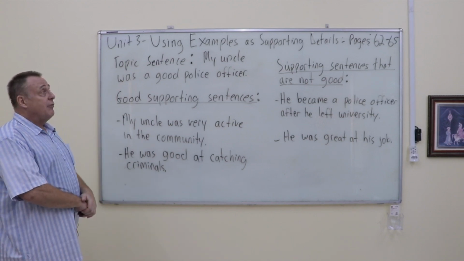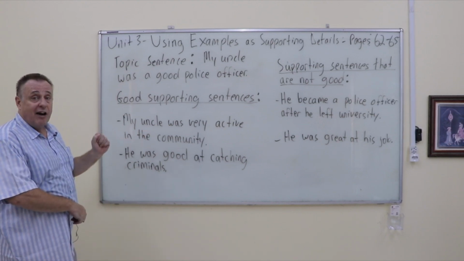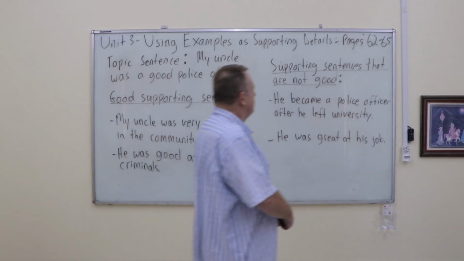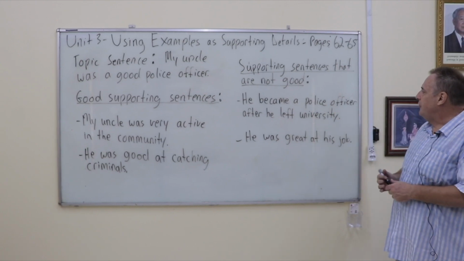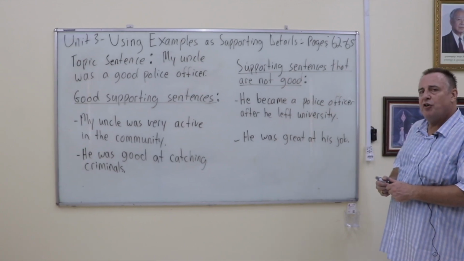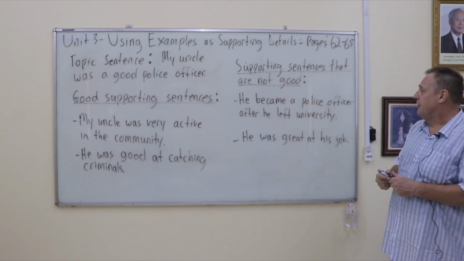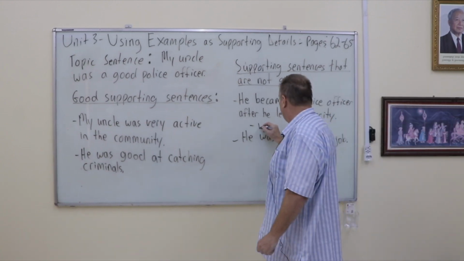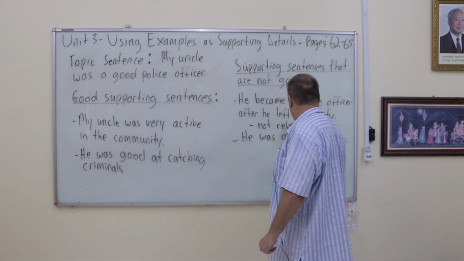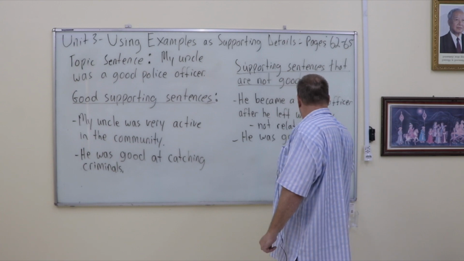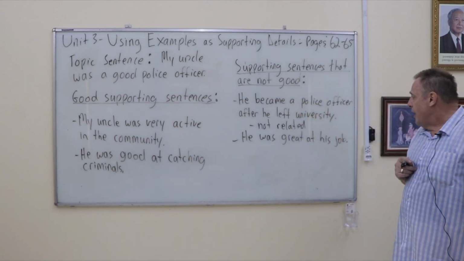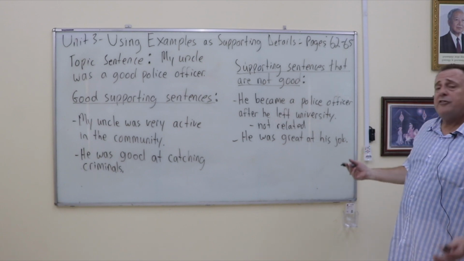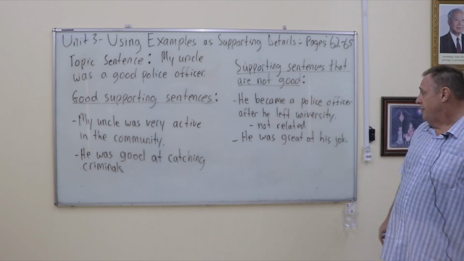Now, let's have a look at some supporting sentences that are not very good. He became a police officer after he left university. That's not related to the topic sentence. And another one, he was great at his job. Well, that's really just restating the controlling idea.